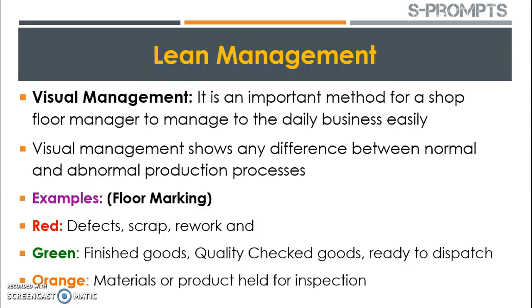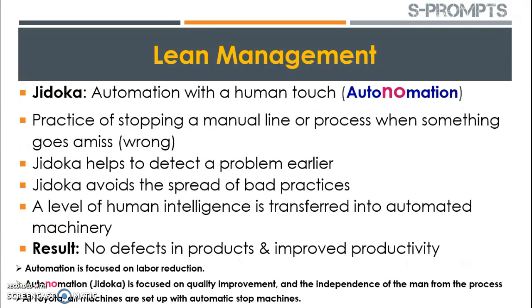Like the red color marking materials maybe are the defects, can be the scrap, or can be the rework or the dangerous materials. Green may consist of the finished goods, the quality checked goods, or the goods which are ready to dispatch. And the products which are stored in the orange color marking, maybe these are the materials or products which are held for the inspection purpose. So all different colors will indicate different purposes, so that the person who is making use of these materials can easily understand what type of material they are.